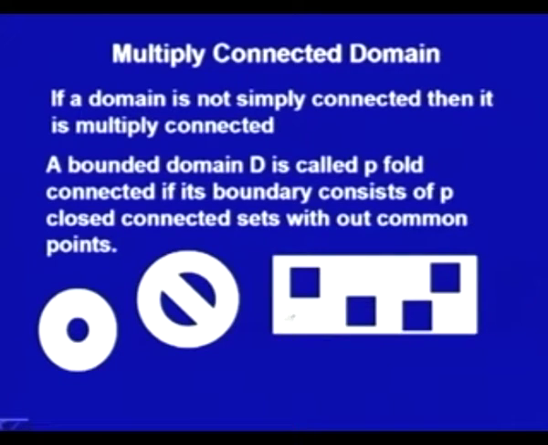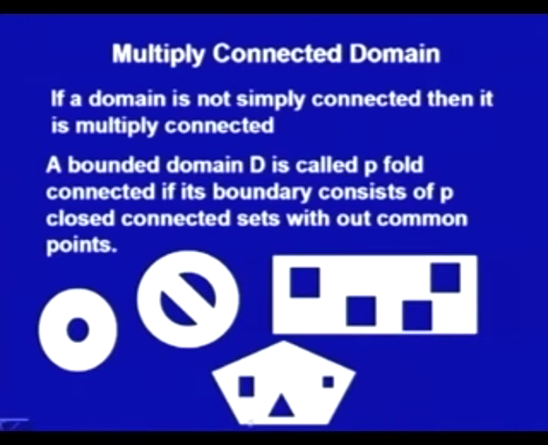Similarly, here we have 1, 2, 3, 4 and 5 boundaries. So, we will call it 5 connected. This is one outer boundary, 2, 3 and 4. So, we will have this 4 connected. What we have got is one more simple conclusion from here.